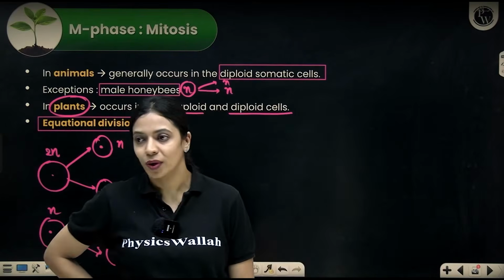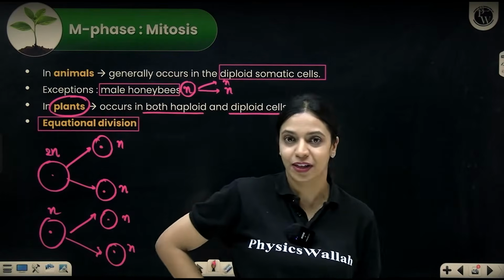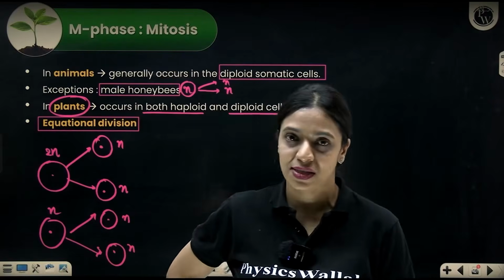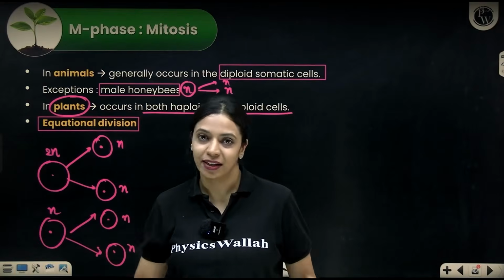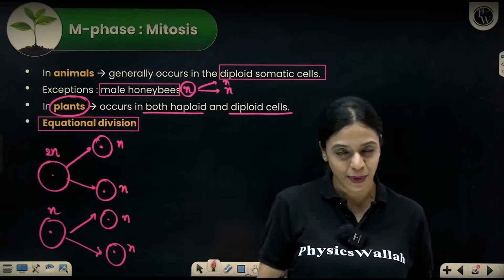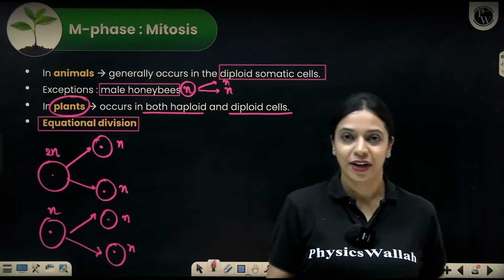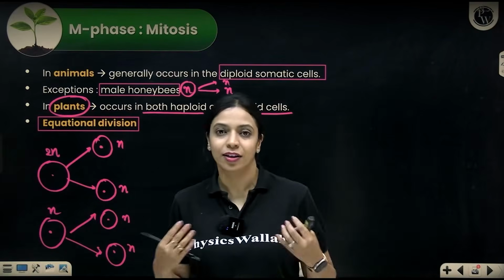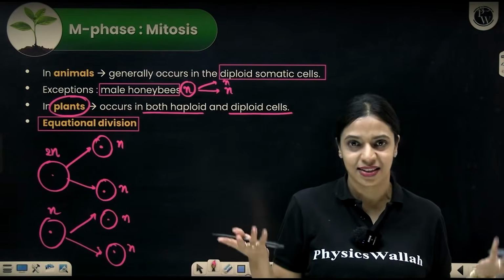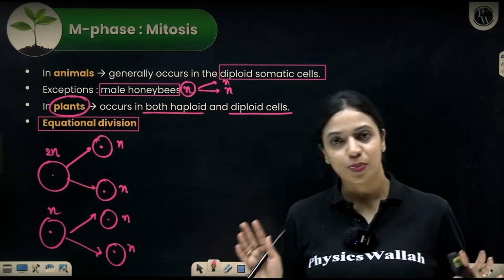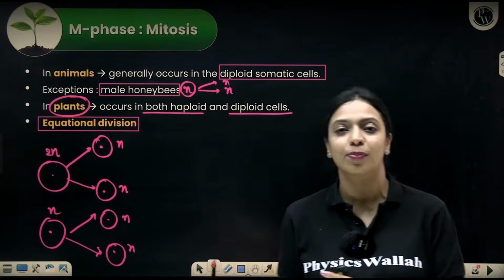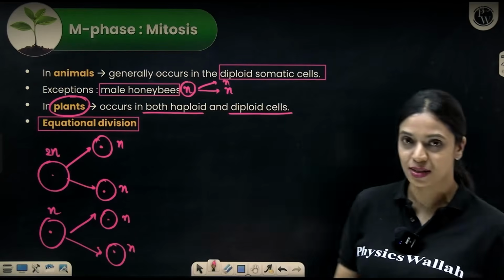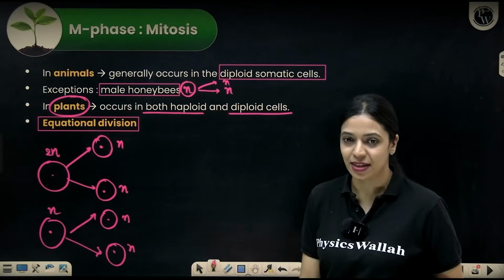So you know how the haploid gametophytic phase is there, and the diploid sporophytic phase is there. The gametophyte also divides mitotically and gives rise to a multicellular gametophyte maybe. Even in the sporophytic phase, the diploid cells will undergo mitosis to increase in size and grow. So mitosis happens both in haploid and diploid cells in plants, but in animals, it's mostly in diploid cells, with very rare exceptional cases where it happens in haploid cells.